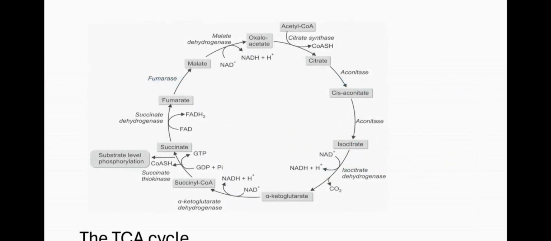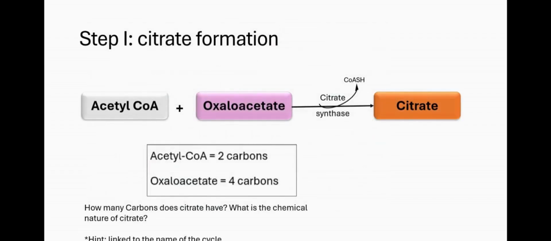So this is an overview of the TCA cycle. It looks like a roundabout where we have the entrance molecule coming in from a certain direction, acetyl-CoA. We are going to see that some of these intermediaries can be gotten from other metabolic pathways, and some of the intermediates can also go into other metabolic pathways. So going into the step-by-step process, the most important thing for you to know is to know what happens at each step so that you can maybe probably guess the enzyme and also the product.